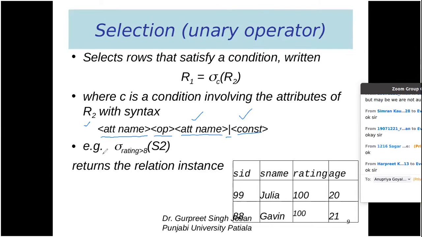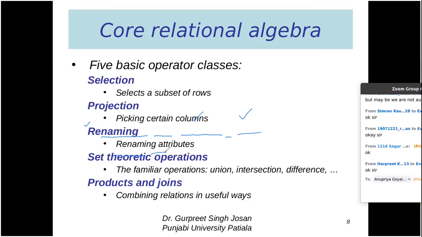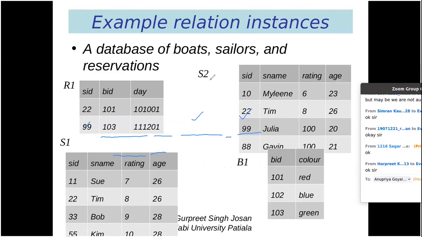An example of this particular operation is sigma rating more than 8 on S2. Here S2 is the name of a relation that we have already seen in the previous slide. S2 is a relation having 4 columns: SID, SNAME, rating and age. So I can apply a condition based upon all these 4 columns.